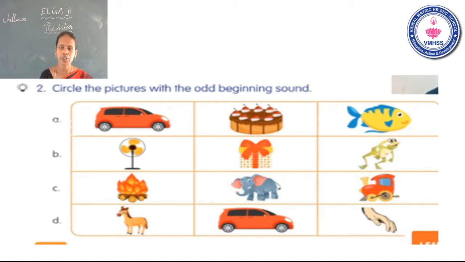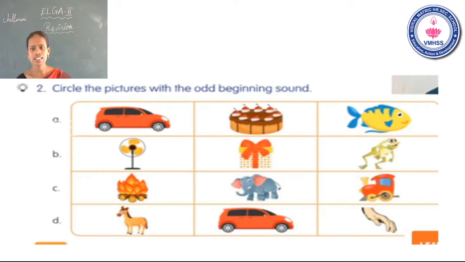See the B1. First one fan. What is the beginning sound? Second one gift. Okay. What is the beginning sound? G. See the last one. What is this? Frog. Fan and frog have the same beginning sound. That sound is F. But gift is different. That sound is G. So that one is the odd one. You have to circle the picture gift.